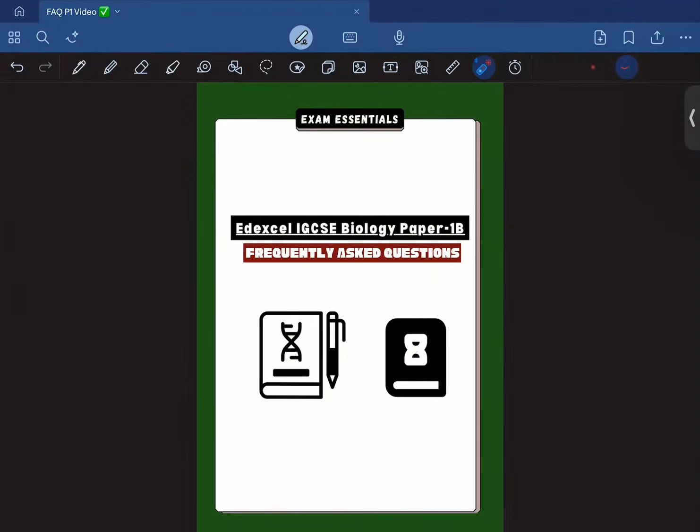In today's video, we are going to dive into the most frequently asked questions from Edexcel IGCSE Biology Paper 1. These are the exact questions that have appeared repeatedly over the last 5 years, and mastering them can help you to secure around 30 to 40% of the marks in the exam. Since the pattern hardly changes, focusing on these questions will give you greater leverage. So, without wasting any more time, let's get into it, where I will be solving each of the questions in great detail. Moving on.